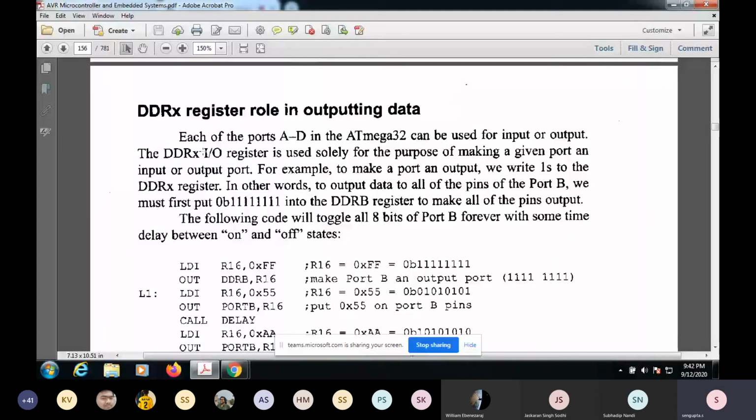So, the DDR register's role in outputting data: it can be used for input or output. The DDR register is used only for the purpose of making a given port an input or output port. So either you configure it as an input port or an output port. Okay, so we must first put a value into the DDR register to make all of the pins output.